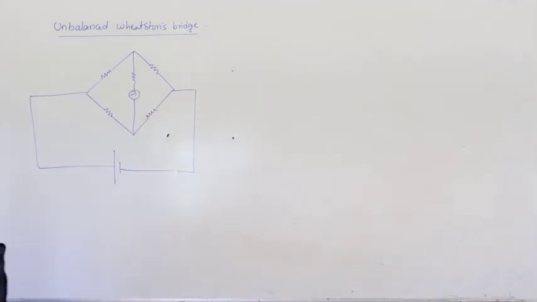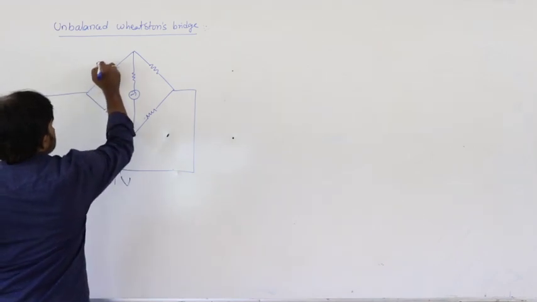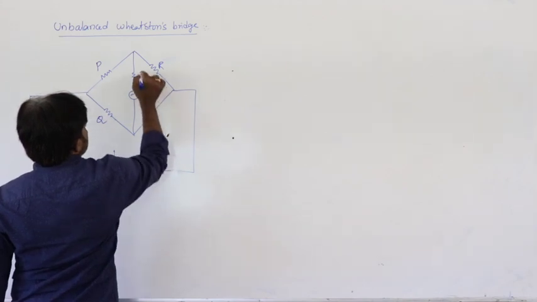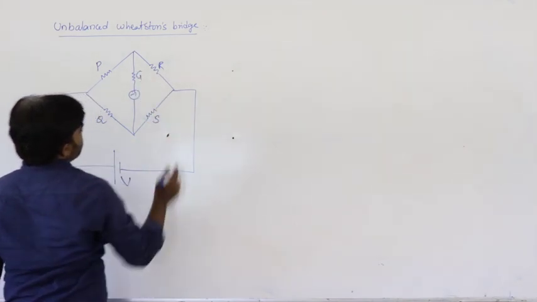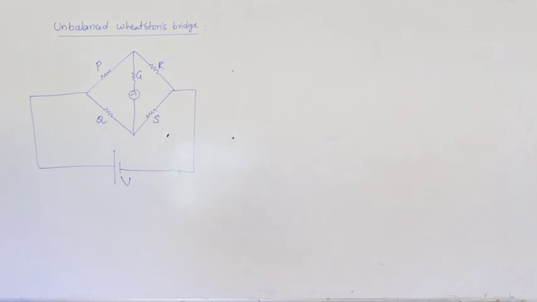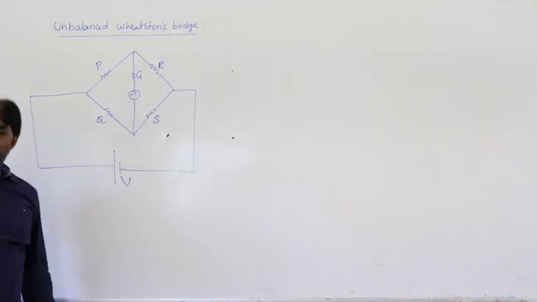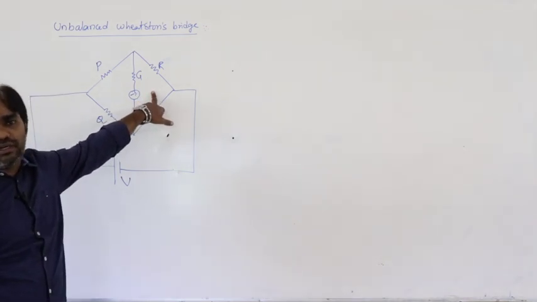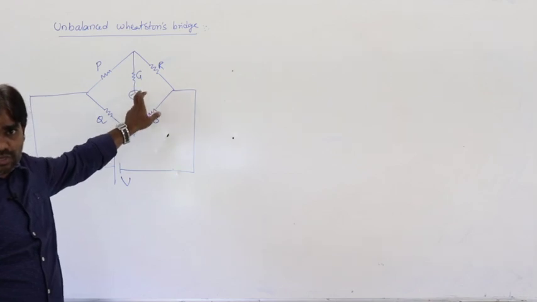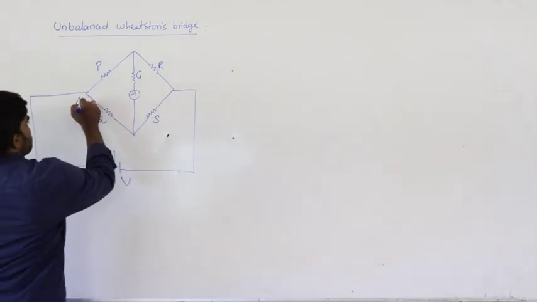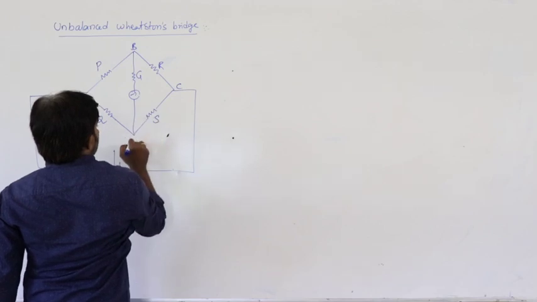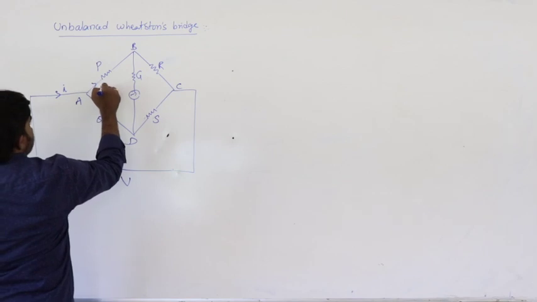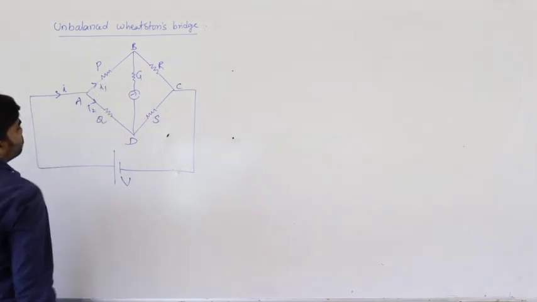So like this is potential V. So let us say it is P, Q, R, S, G. So if it is the unbalanced condition, if the bridge is not balanced, that means a certain amount of current passes through the galvanometer. Then this is A, B, C, D here. So the current passes, this divides I1 into I2.